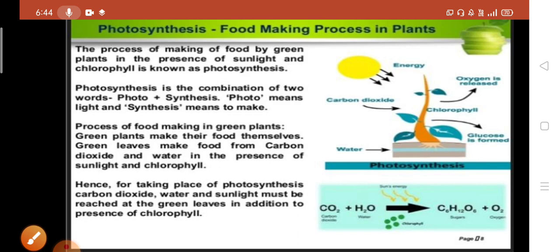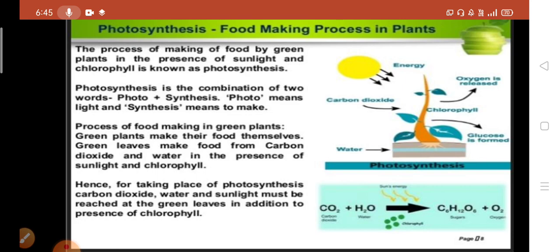Here photo means light and synthesis means to make or to prepare or to produce. Photosynthesis is the process of food making in green plants. They make their food themselves from carbon dioxide and water in the presence of sunlight and chlorophyll. So students, what is photosynthesis here? It is a process of making food by the green plants using sunlight, carbon dioxide from the atmosphere,